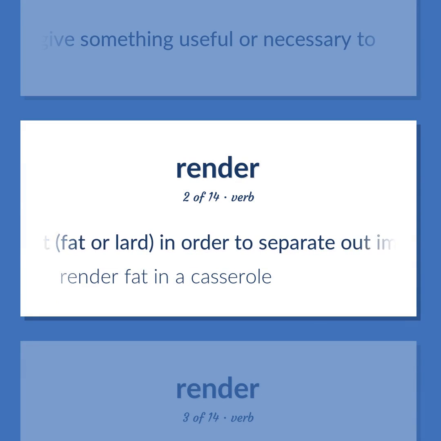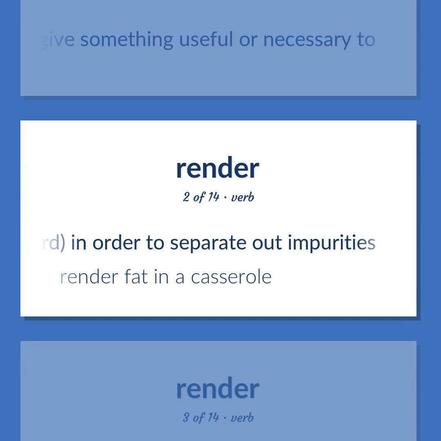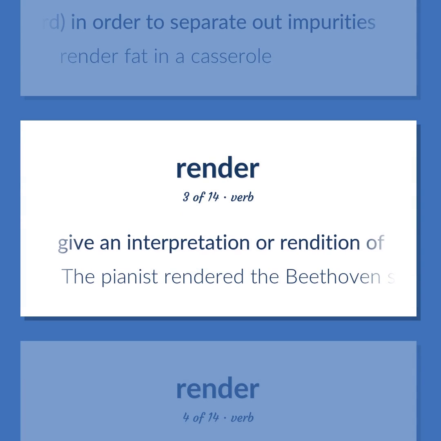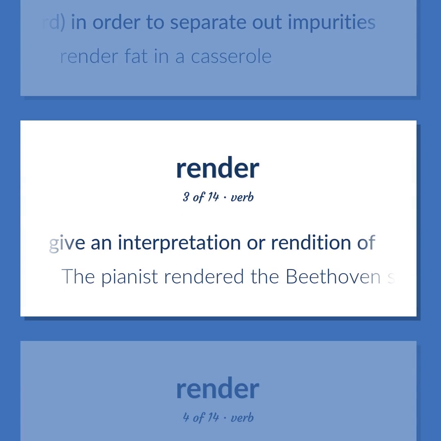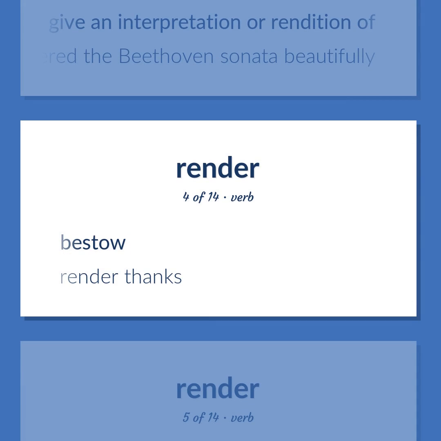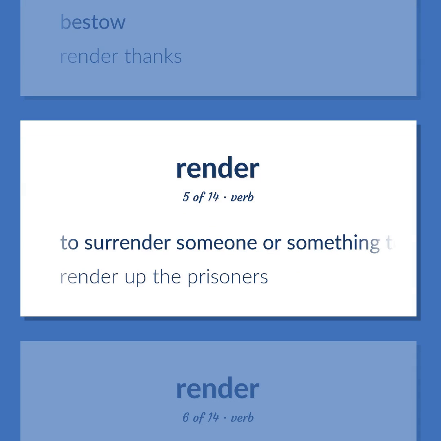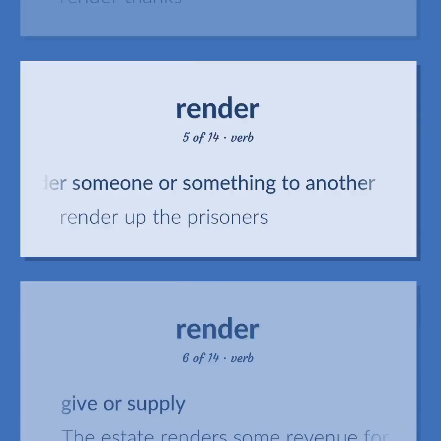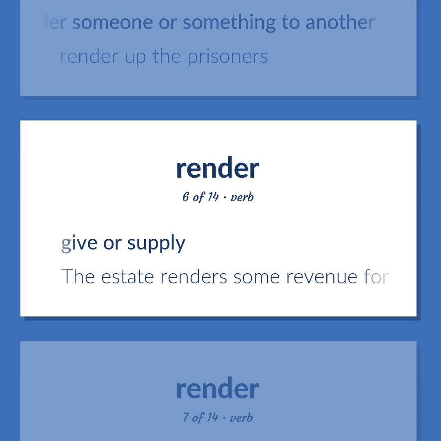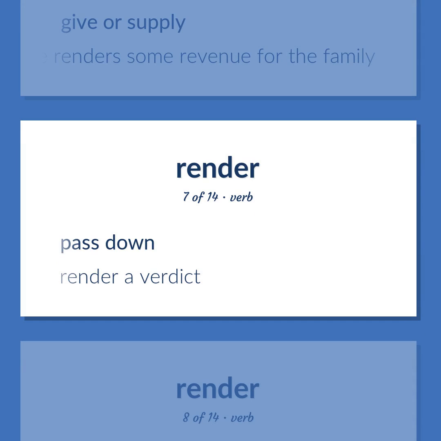Melt fat or lard in order to separate out impurities. Render fat in a casserole. Give an interpretation or rendition of. The pianist rendered the Beethoven sonata beautifully. Bestow. Render thanks. To surrender someone or something to another. Render up the prisoners. Give or supply. The estate renders some revenue for the family. Pass down. Render a verdict.